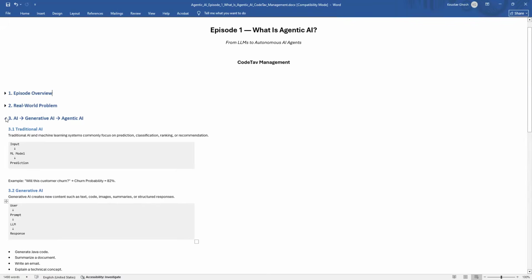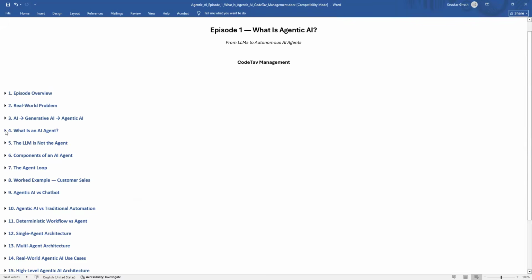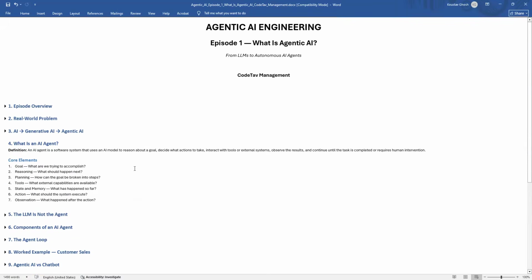Now we will learn what an AI agent is. So what exactly is an AI agent? A practical definition is: an AI agent is a software system that uses an AI model to reason about a goal, decide what actions to take, interact with tools or external systems, observe the results, and continue until the task is completed or requires human intervention.